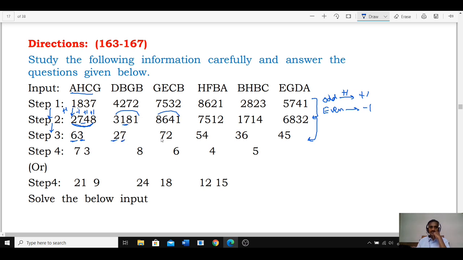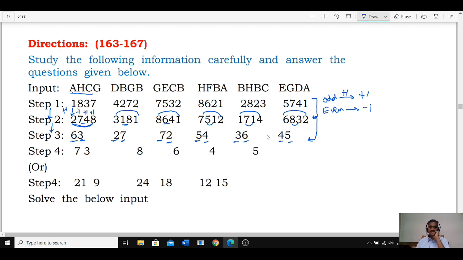Here 8 minus 1 is 7, 6 minus 4 is 2. 7 minus 2 is 5, 5 minus 1 is 4. 4 minus 1 is 3, 7 minus 1 is 6. 6 minus 2 is 4, 8 minus 3 is 5. That means it is the difference between the first and the last digit and the second and the third digit. Clear? That's how we are getting this one.